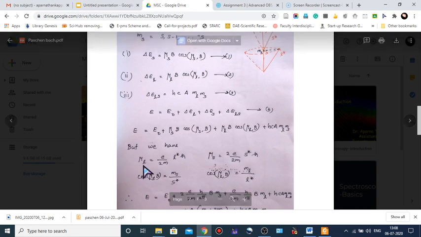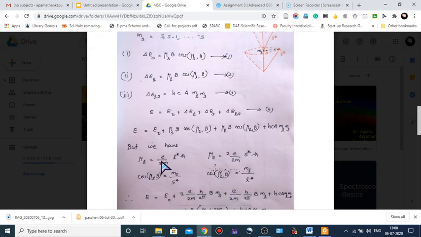But we have mu L equal to e by 2m L* h cut, that is e by 2m L* h by 2 pi, and mu S equal to 2 times e by 2m S* h cut, where h cut means h by 2 pi. Also cos mu S B equals ms divided by S*, and cos mu L B equals ml divided by L*.